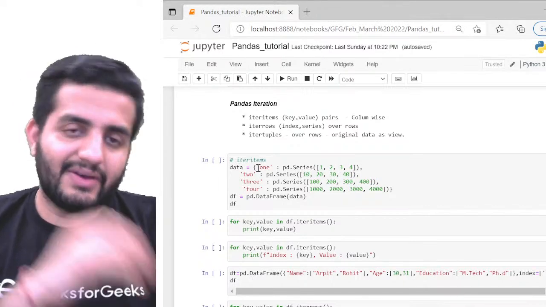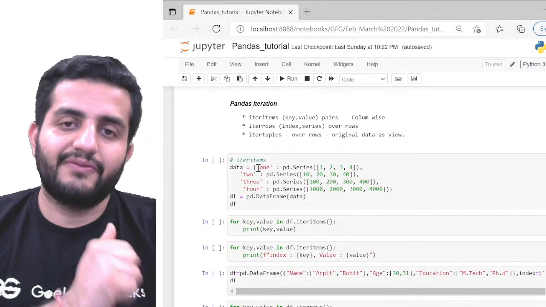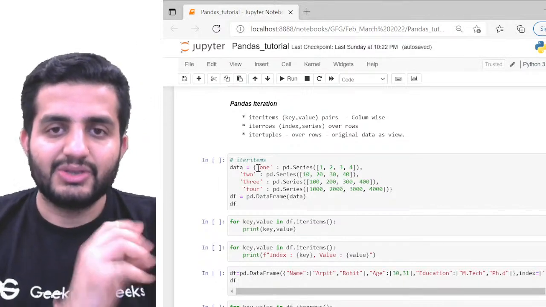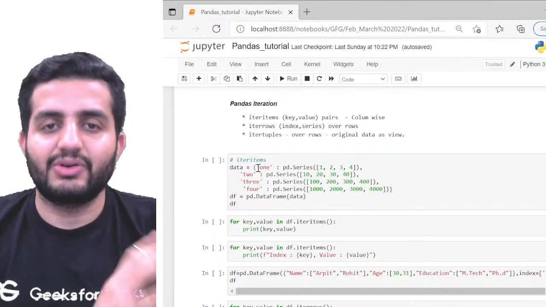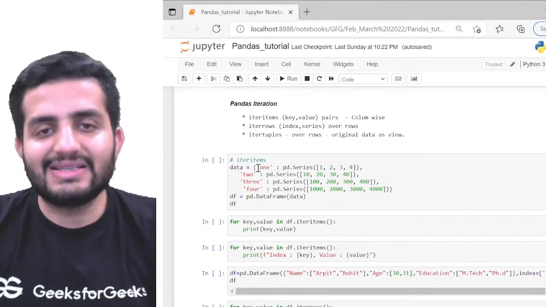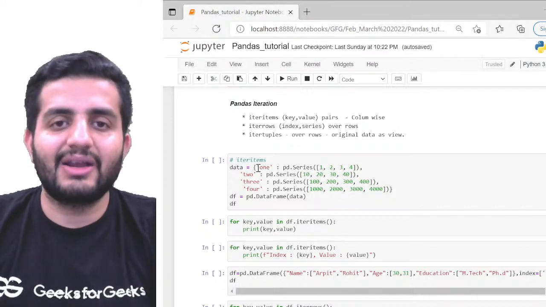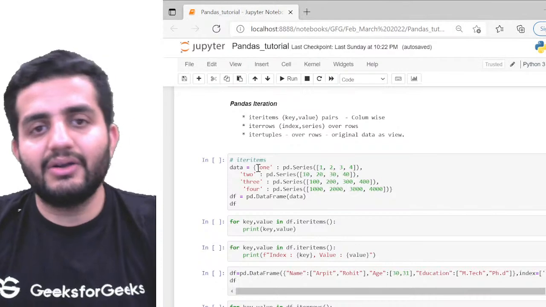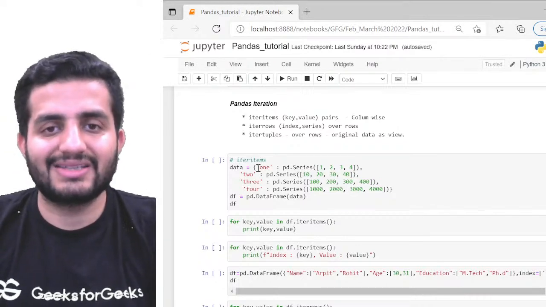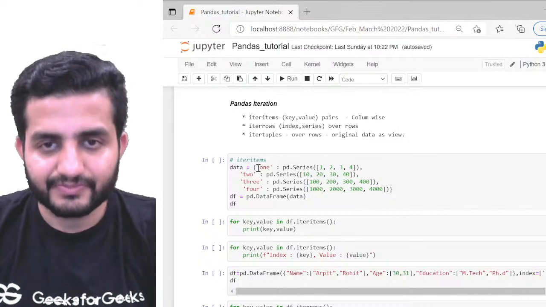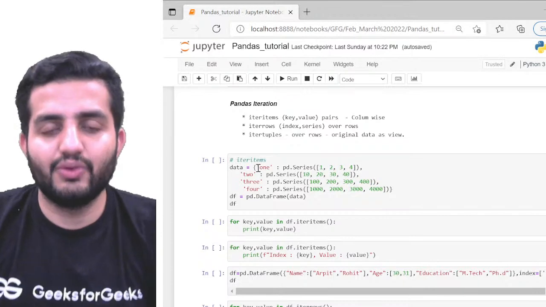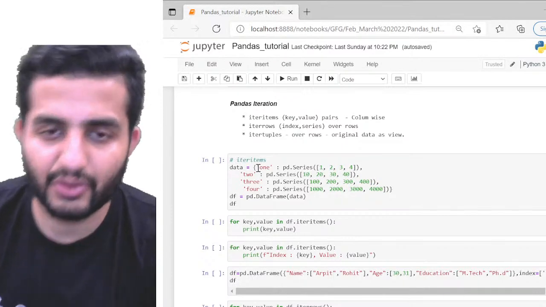So there are three different types of iterations. The first is iteritems. You can see the spelling, iteritems. Here it is more of a key-value pair and it's a column-wise operation. I'll give you the example also. The second is iterrows. So iteritems is basically a column-wise operation, iterrows is basically a row-wise operation. Here we have the indexes and the values. And the third is itertuples. Again, I'll give you the original data as a view object, so I'll show you the differences. What do I mean by this?